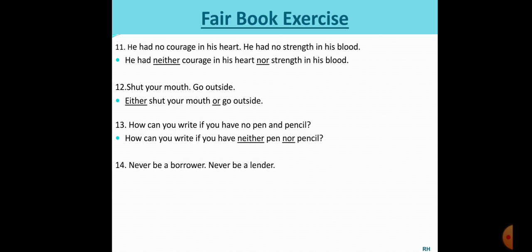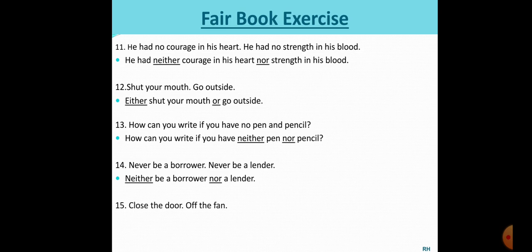Next one. Never be a borrower, never be a lender. Now here again two choices. Never is the word. Okay. So neither be a borrower nor a lender. Never we will replace with neither and nor. It's a common thing, but there are two choices given. Okay. Neither be a borrower nor a lender.